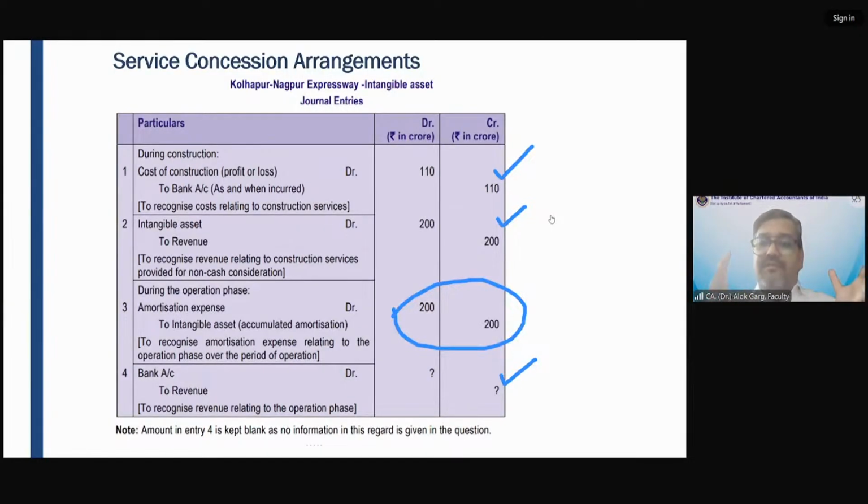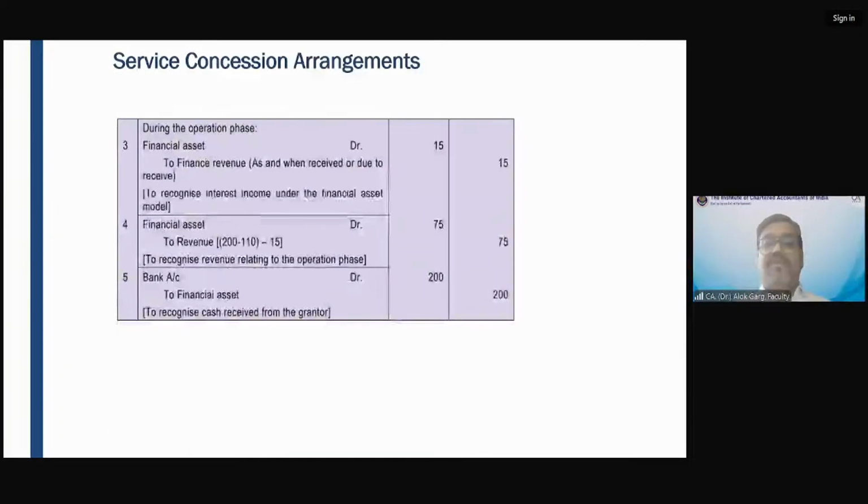Now operation phase में क्या होगा? This intangible asset needs to be amortized so that it will become zero by the end of the concession period. And every year the company will collect the toll, so bank account will be debited and revenue will be credited into the operation phase. This is how this accounting has to happen in case of service concession arrangement contracts, right?